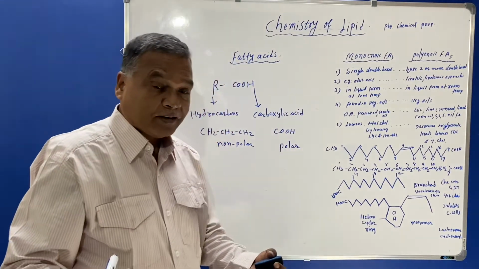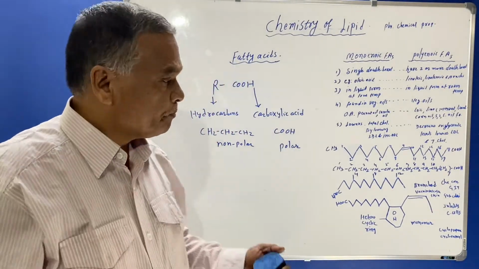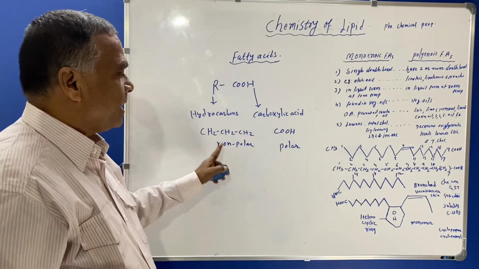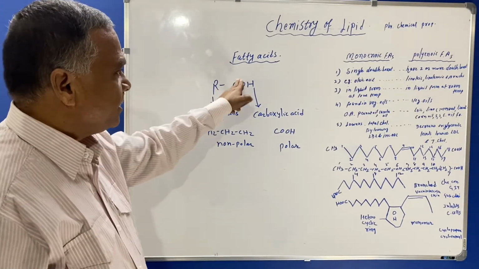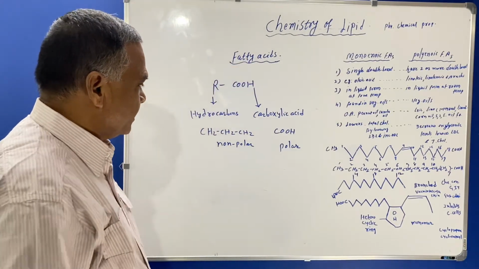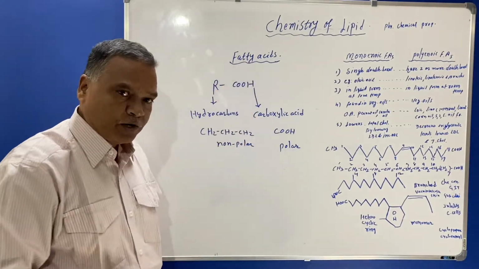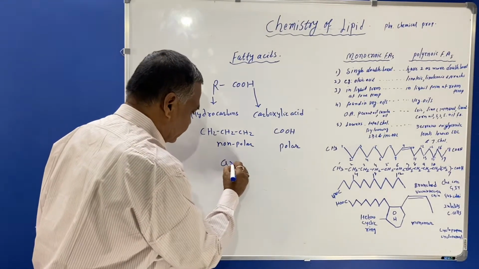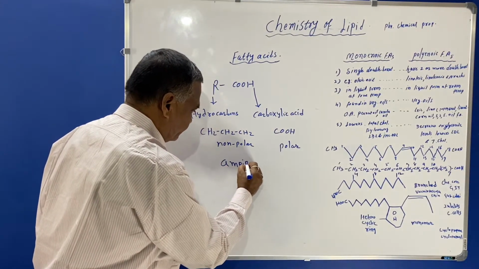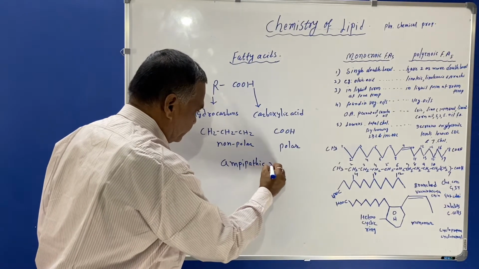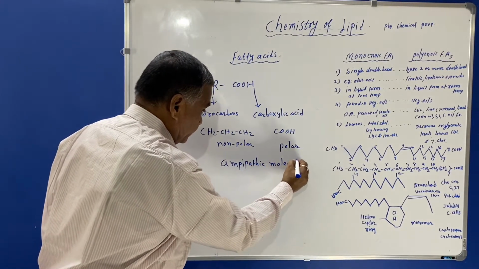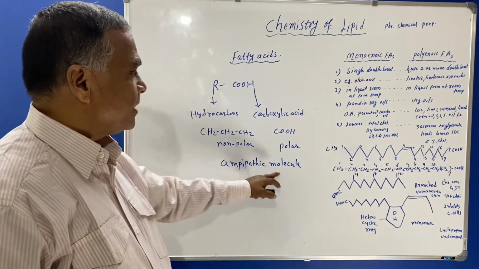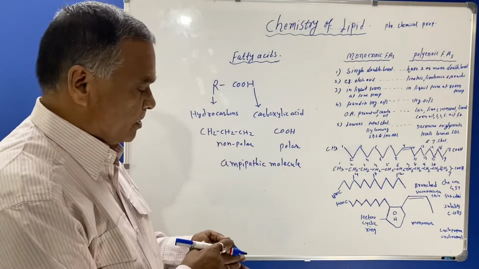Now you must know what is non-polar and polar. These two units, polar and non-polar, are present in the fatty acids. Therefore this fatty acid molecule is called an amphipathic molecule. So you must know that this is an amphipathic molecule having polar and non-polar structure.